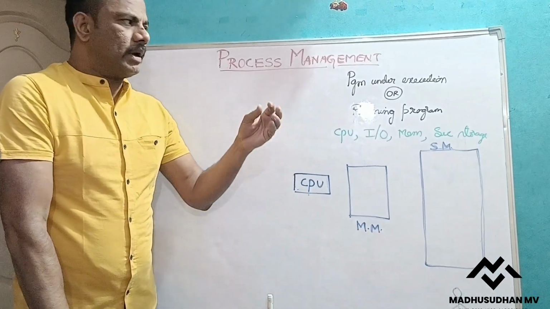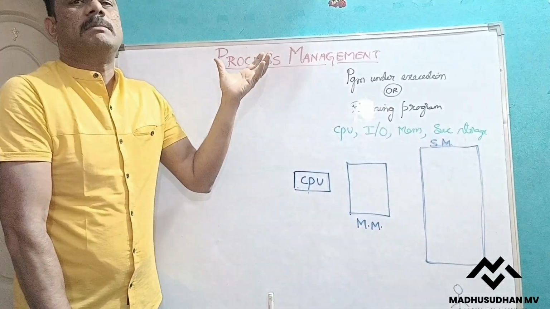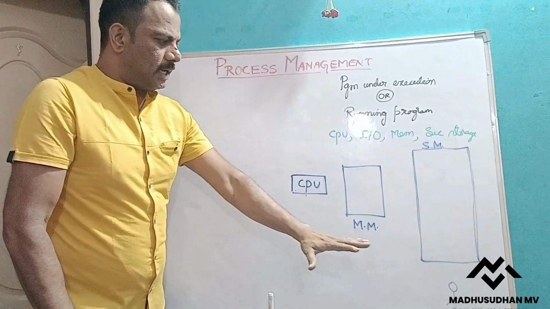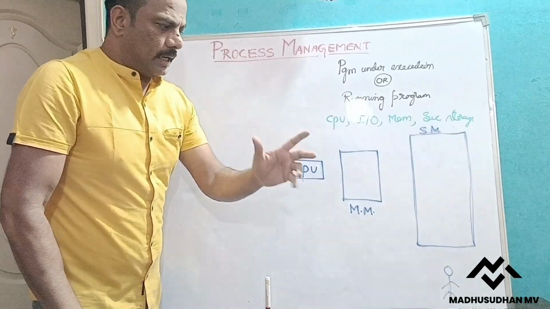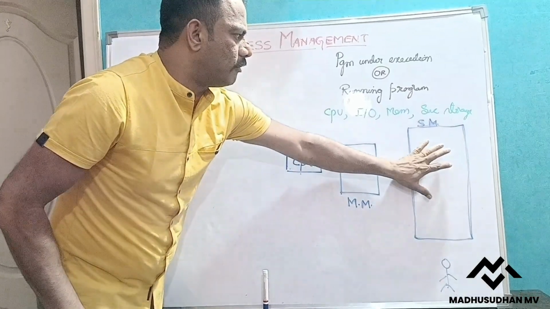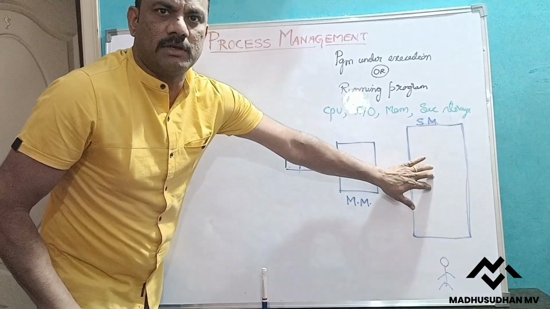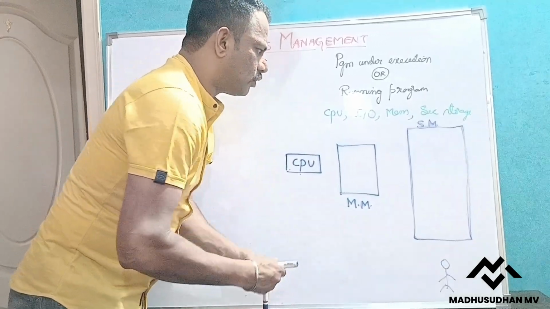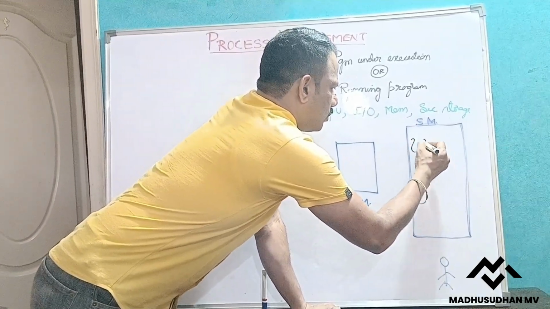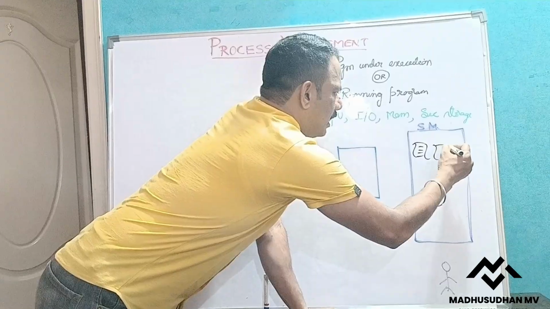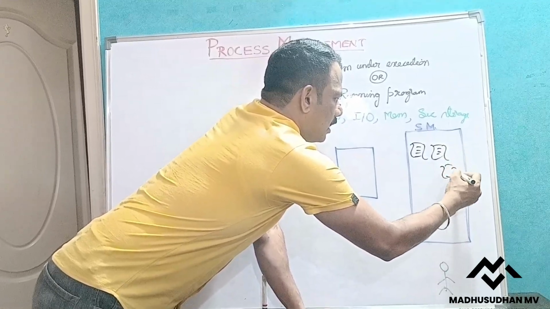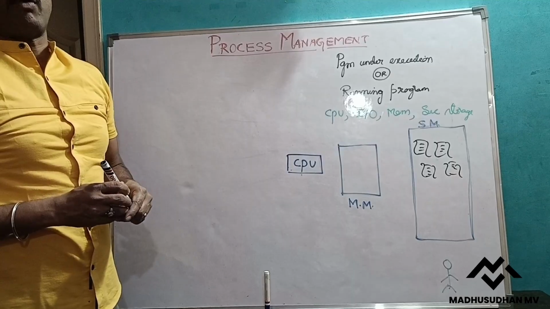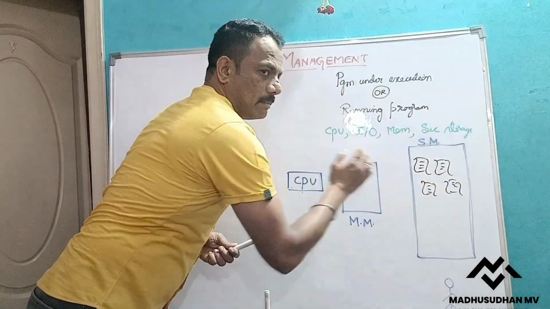Now let us go into detail about the concepts involved in the process. Generally, whenever we store anything, we store it in the secondary memory, in the hard disk or in some drive. Assume we have stored some files, which we call files or programs. Now assume that out of these, we need to execute only one.